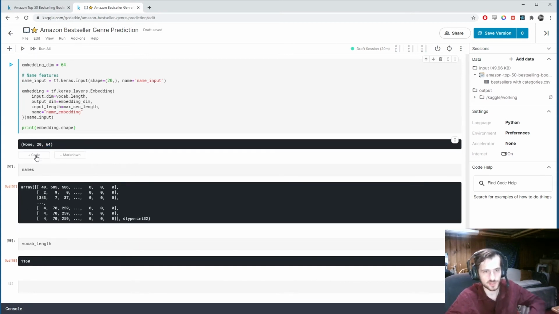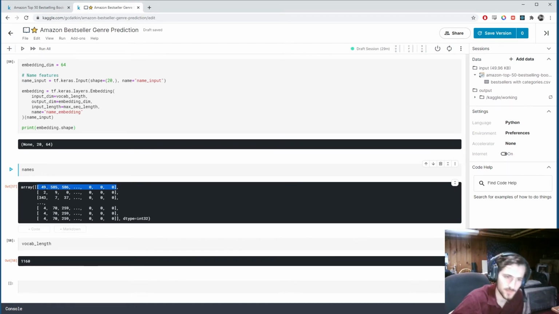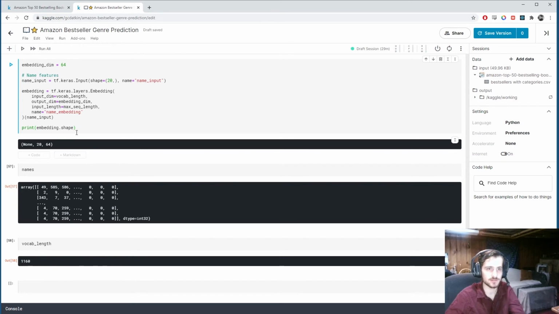So it's actually a matrix of 20 by 64. It started as just a sequence of length 20, and then each one of those numbers has been converted to a 64-long vector. So this is what the shape looks like, and if we want to flatten it, that's what we'll do next.